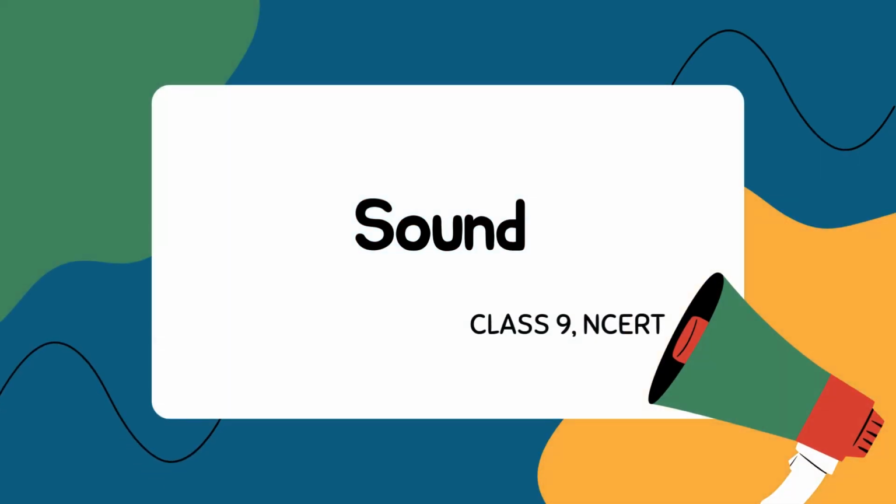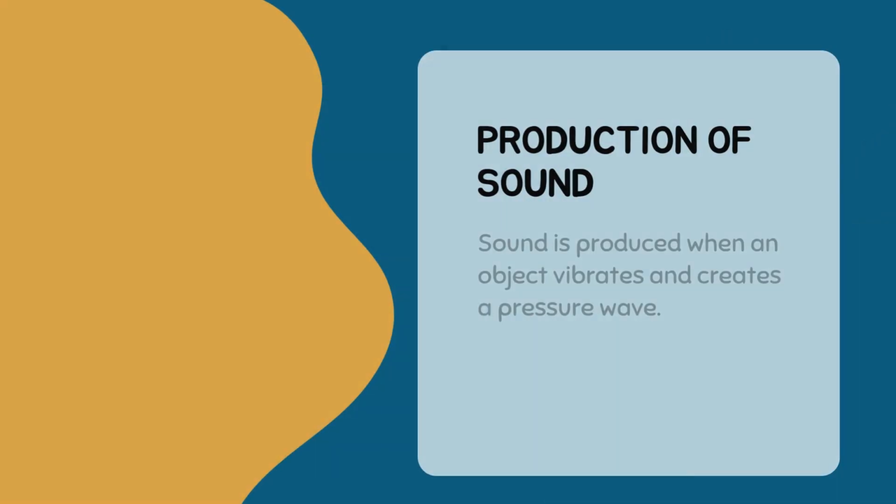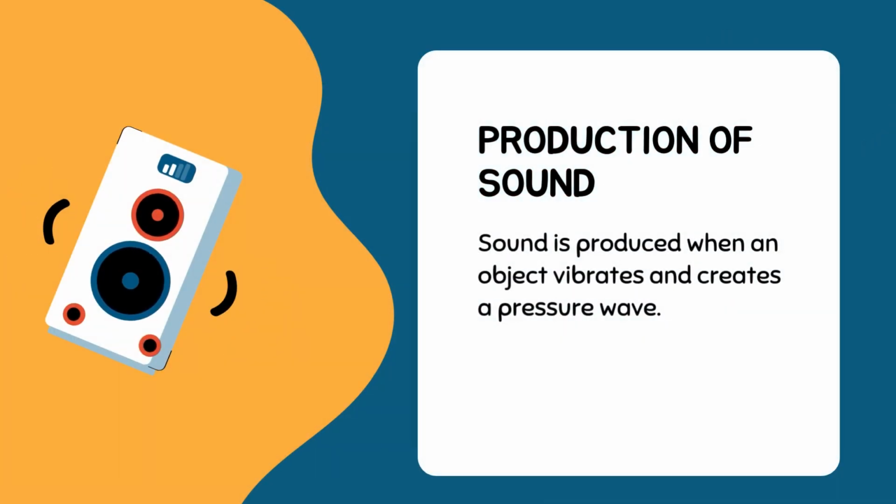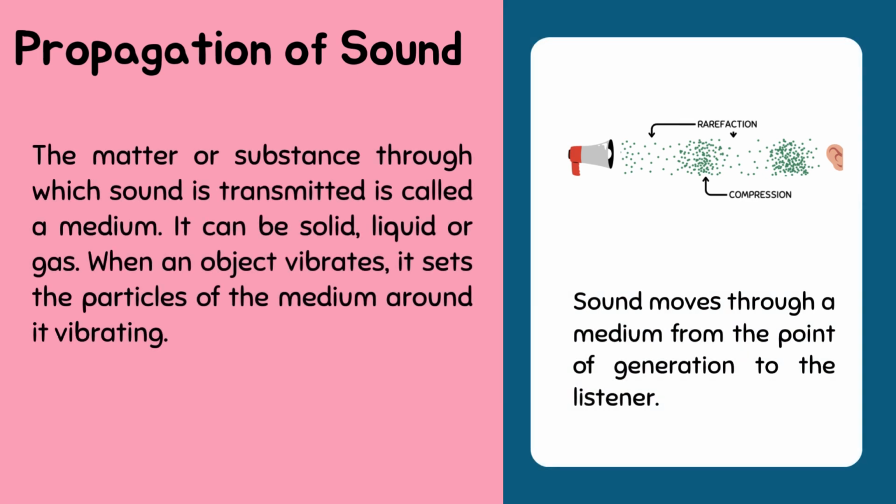Sound, class 9 NCERT. First of all, let us discuss the production of sound. Sound is produced when an object vibrates and creates a pressure wave. Propagation of sound: the matter or substance through which the sound is transmitted is called a medium. It can be solid, liquid, or gas.